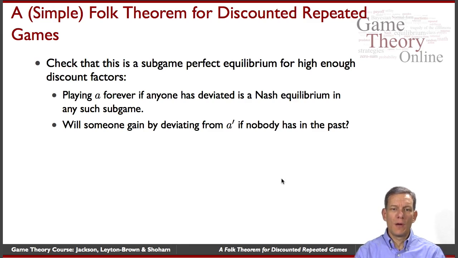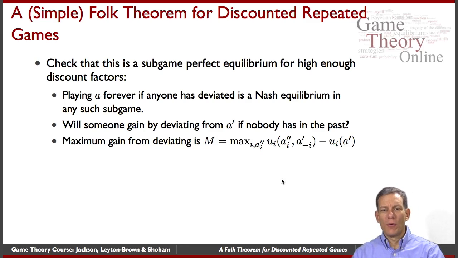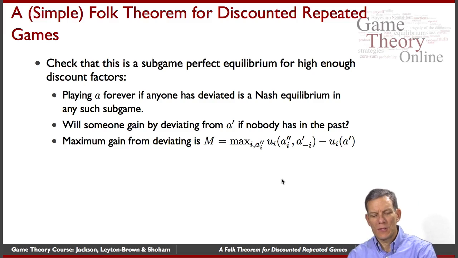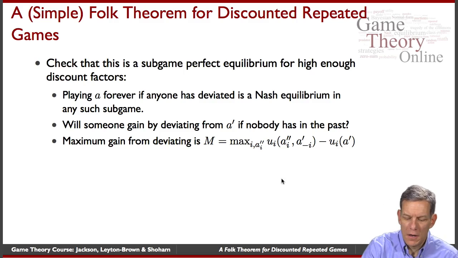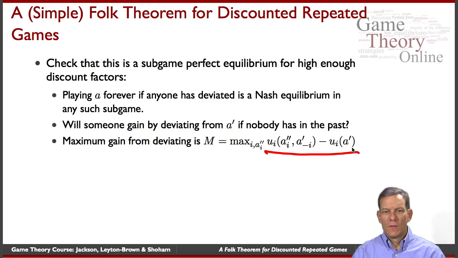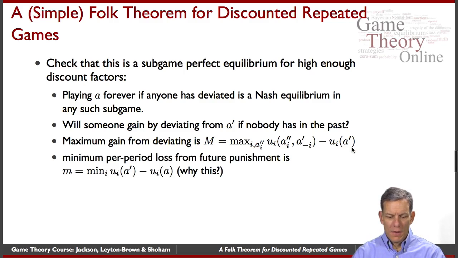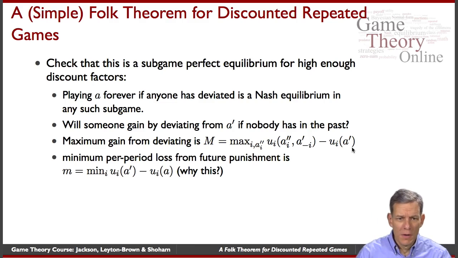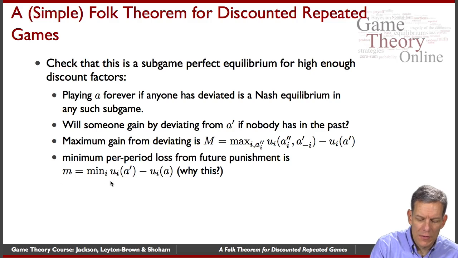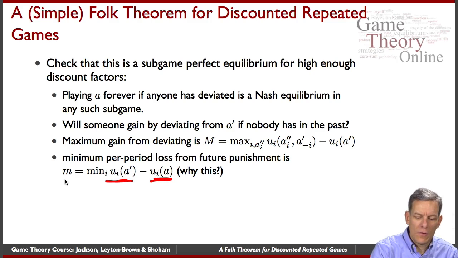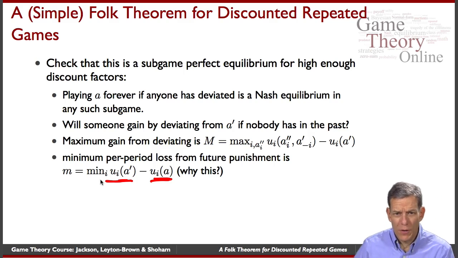So we need to check, will anybody want to deviate from A prime if nobody has in the past? And we can bound the gain. An upper bound on the gain is the maximum over all players and all possible deviations they could have of the best gain in payoff that they would get from that. So that gives us a maximum possible gain. The minimum per period loss: this is the maximum they can gain from today, and we'll compare it to the minimum they could lose from tomorrow. The minimum they could lose is, instead of getting A prime, they're going to go to A. Take the minimum across different players for this.